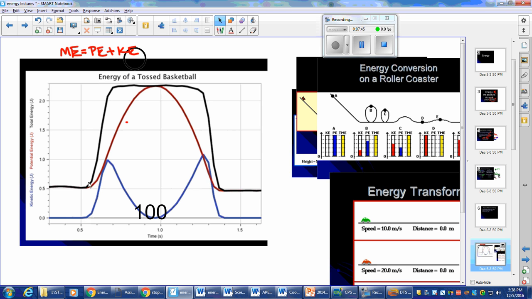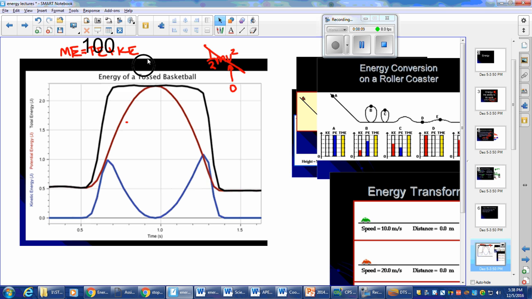Because it comes to a stop, our 1/2 mv squared is our kinetic energy. If we plug a 0 in here, this whole thing goes away, right? So we have no kinetic energy at the top. So what happens if there's no kinetic energy at the top? 100% of our mechanical energy at the top has to also come from potential energy, right?